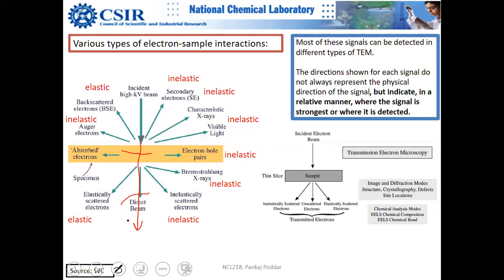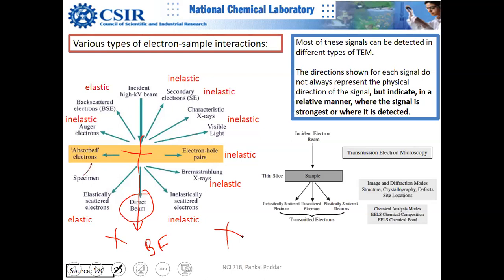So this is an elastic interaction, and this beam is used to form your bright field image, the normal TEM image, which you use to get the topography information only, but this will not have any information about crystallinity. So if you keep on magnifying on this beam, you will never get those fringes which I showed you, because that information does not exist here.